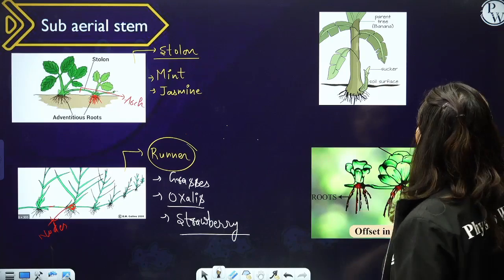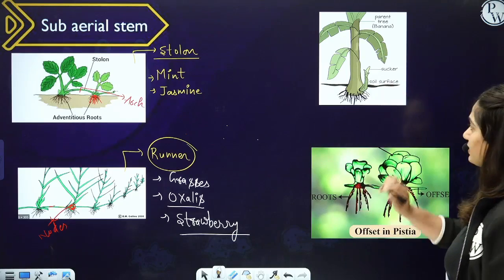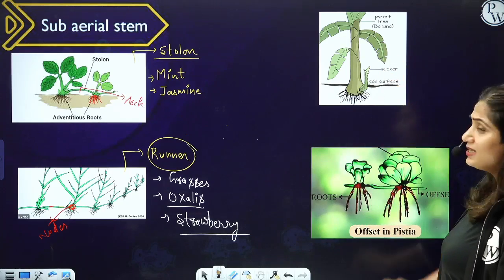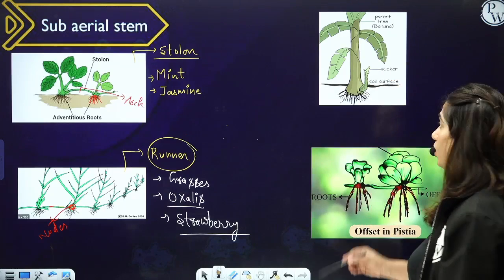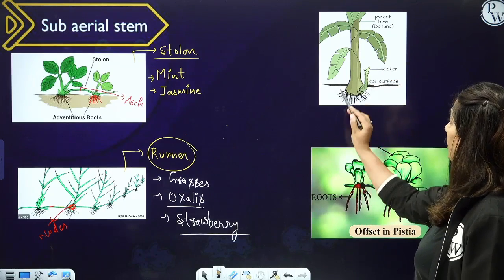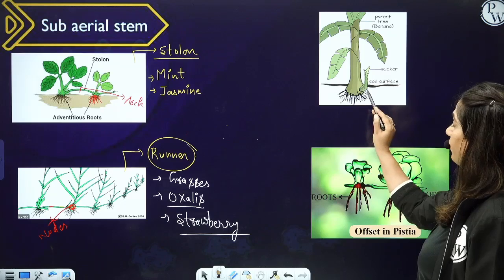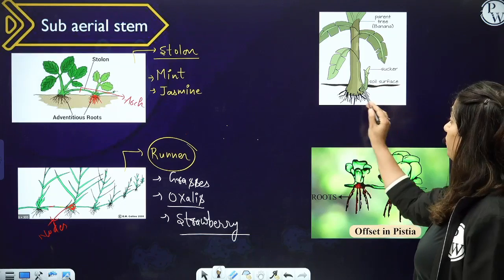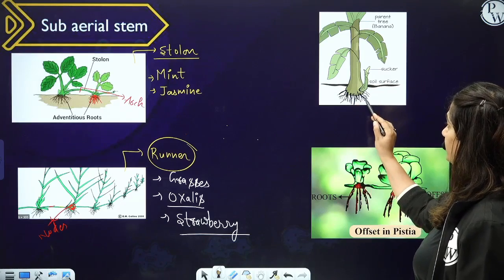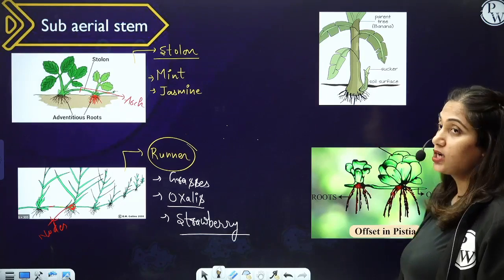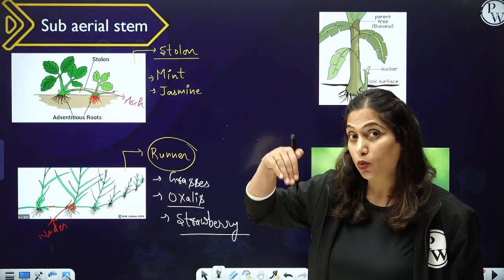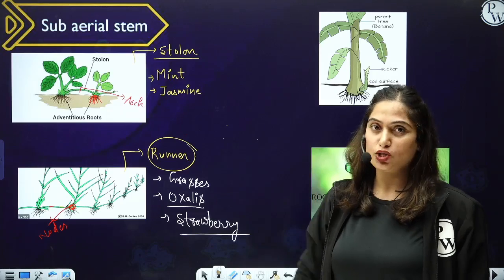Okay. Now comes the sucker. What is a sucker? The classic example of sucker is banana. What happens is, from the underground part of the stem, listen carefully, a lateral branch comes out.